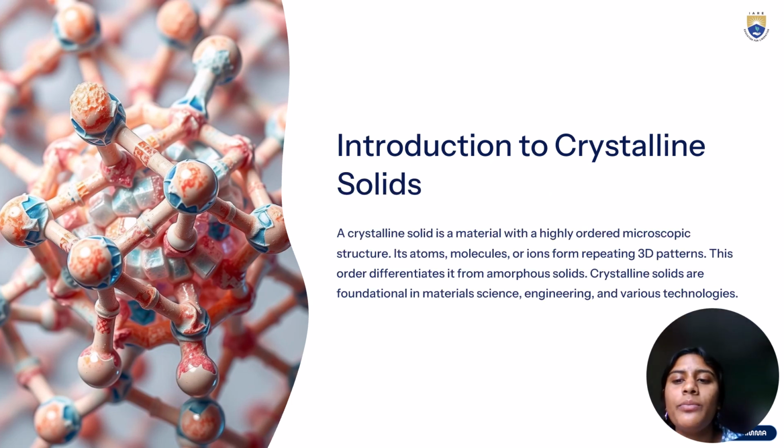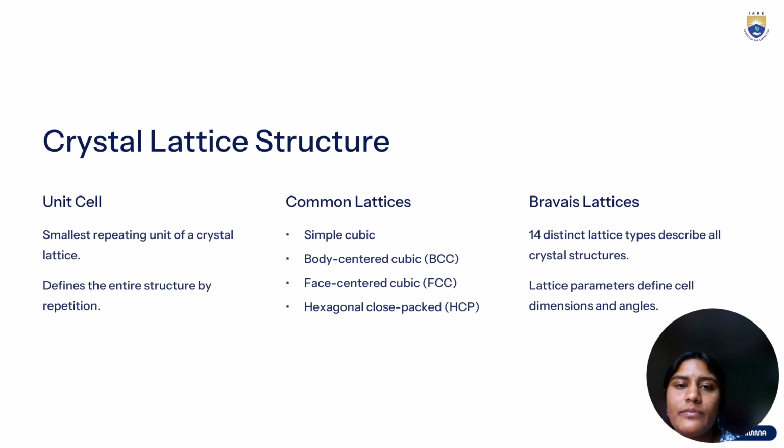Today we are going to be diving into crystalline structures and materials where atoms, molecules, and ions are arranged in a highly ordered repeating 3D structure. This structure is what separates crystalline solids from amorphous ones like glass. Crystalline solids are the backbone of material sciences, engineering, and many technologies we use every day.